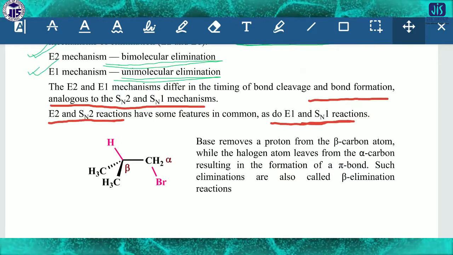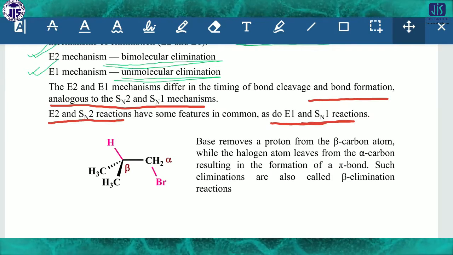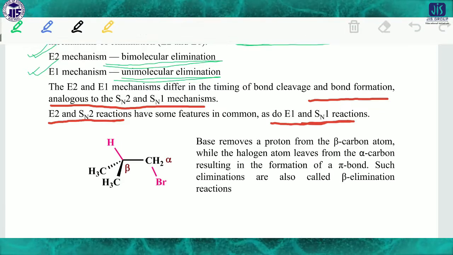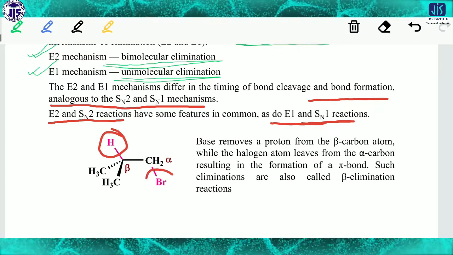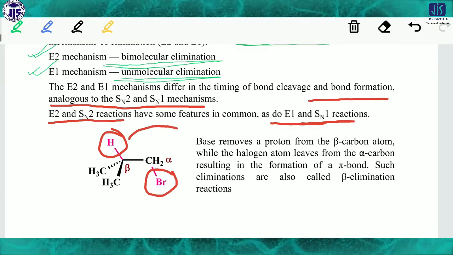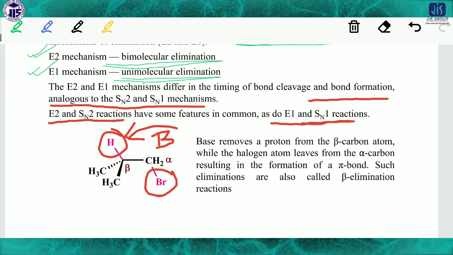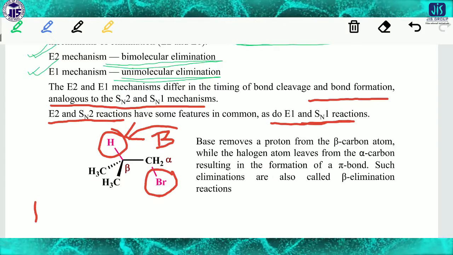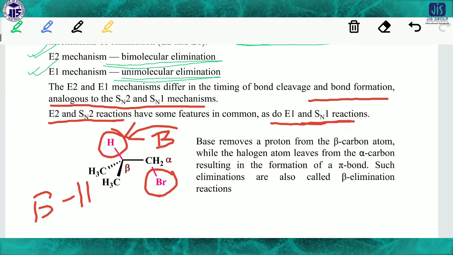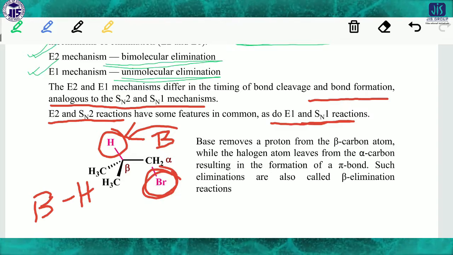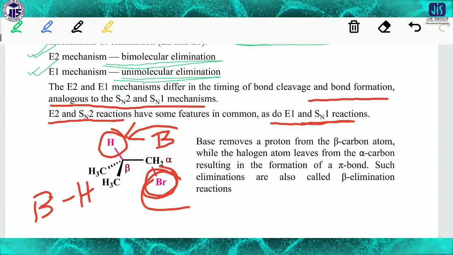Here, in the highlighted parts, H will be attacked by the base, any base. The base takes the H and forms BH, and the other part is Br, which will be the leaving group.